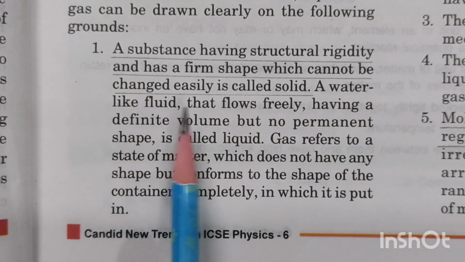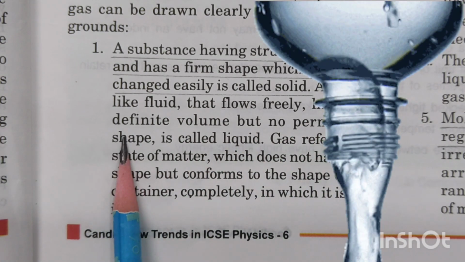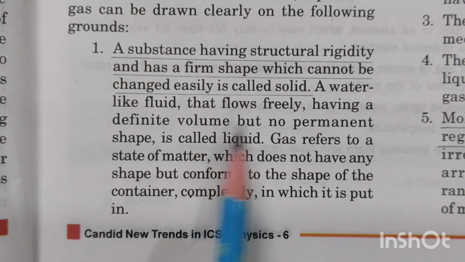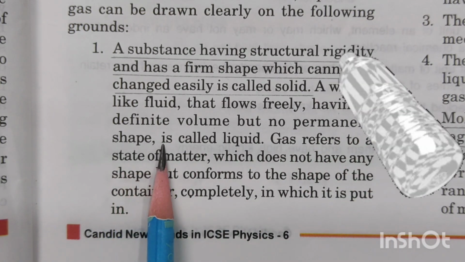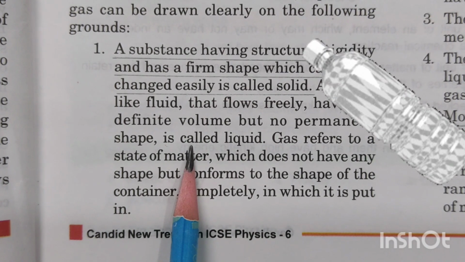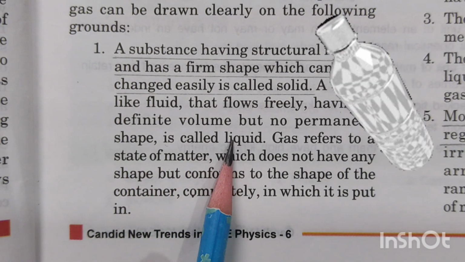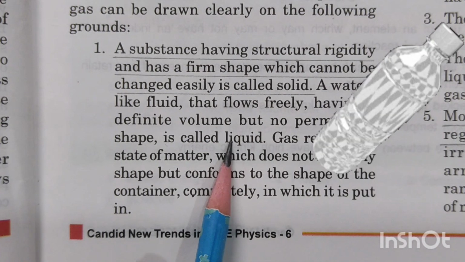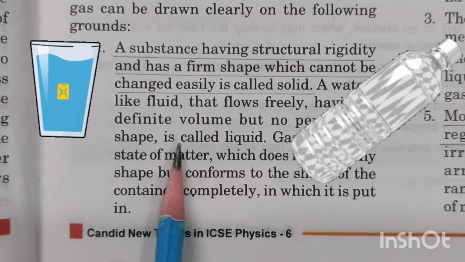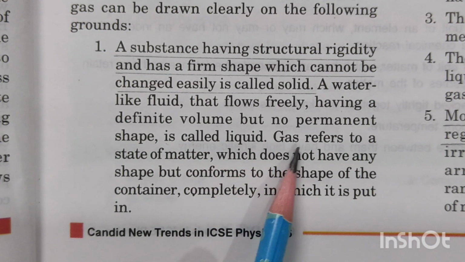Water, which is in the form of a fluid, flows easily and has a definite volume but no definite shape. That means liquids, you have learned, children, don't have any shape, but they take the shape of the container in which you fill them. If I fill a liquid in a glass, it will take the shape of a glass. If I pour it out on a plate, it will take the shape of a plate.